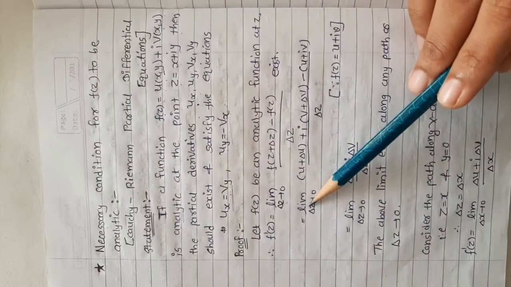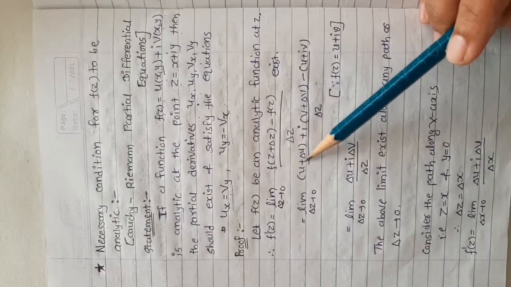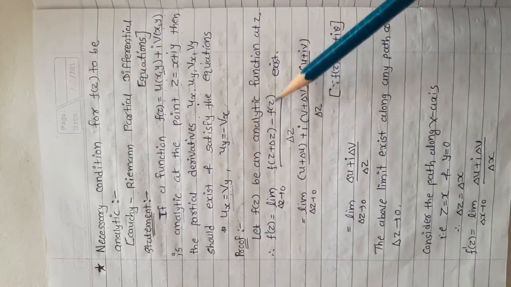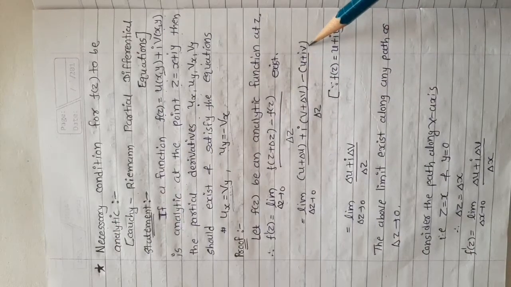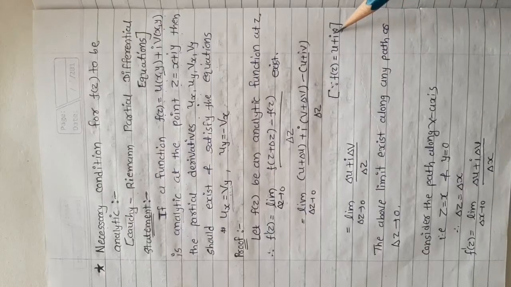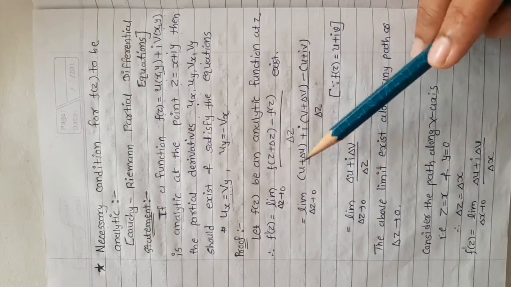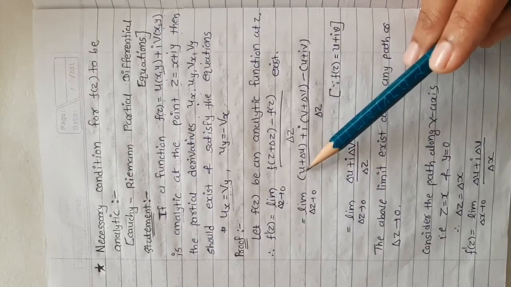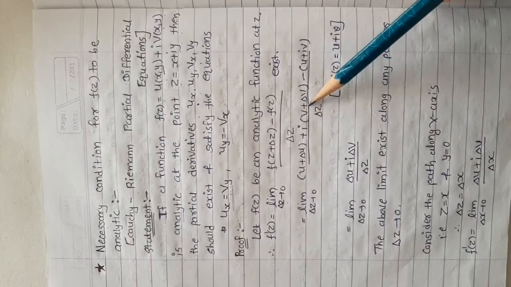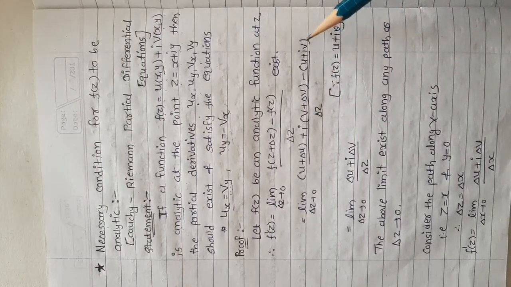So put the value, limit delta z tends to 0, f of z plus delta z is u plus delta u plus i times v plus delta v minus f of z is u plus iv upon delta z. So here, if we simplify this, u plus delta u plus iv plus i delta v minus u minus iv.